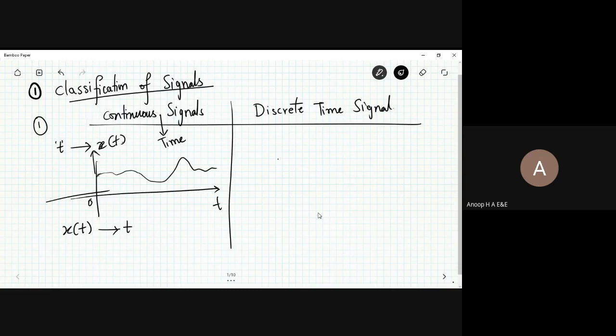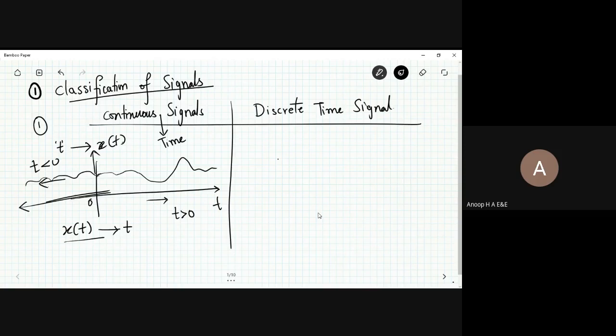Now, you don't have to write it on the right hand side. The right hand side of a signal is where t is greater than 0, and the left hand side is represented as t less than 0. Even if you have a value on the left hand side, you still call it a continuous time signal because it is continuously varying.